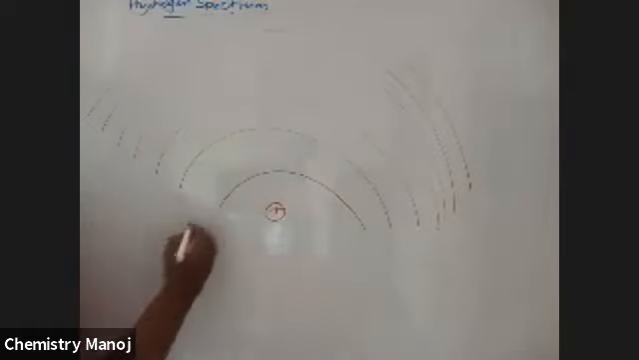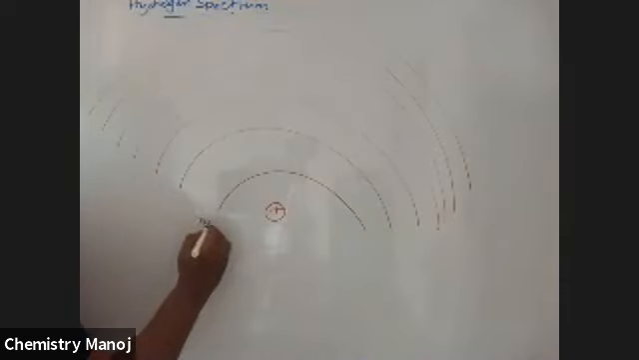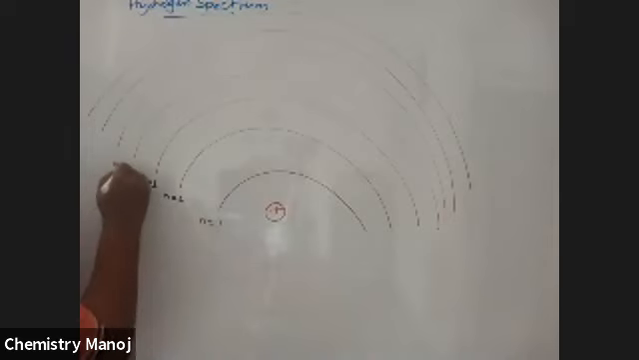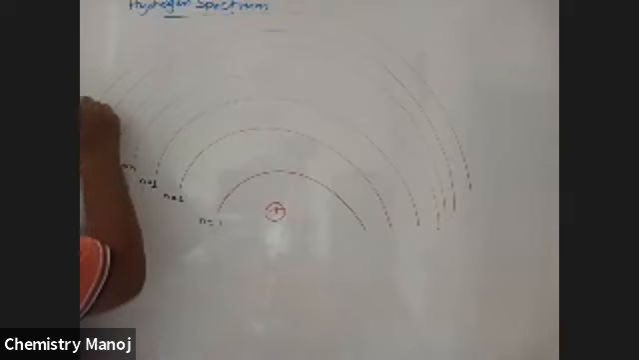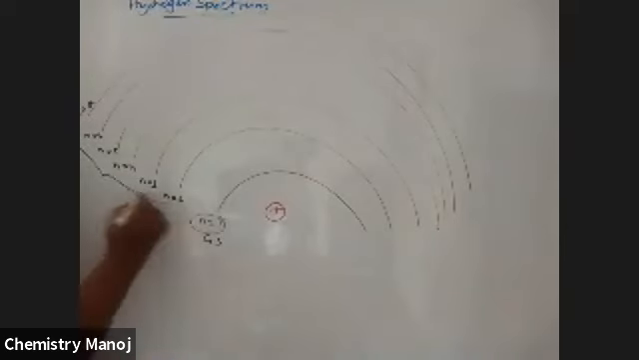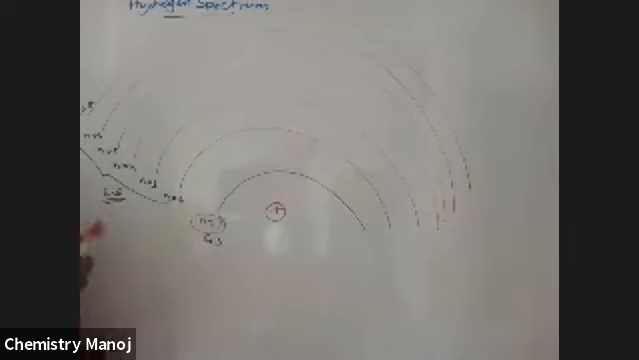So because of absorption of energy, here n is equal to 1, n is equal to 2, n is equal to 3, n is equal to 4, n is equal to 5, n is equal to 6, n is equal to 7. So this is the ground state. All these are the excited states. Now the electron is present in an excited state.